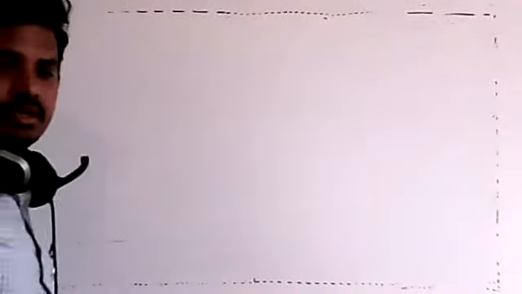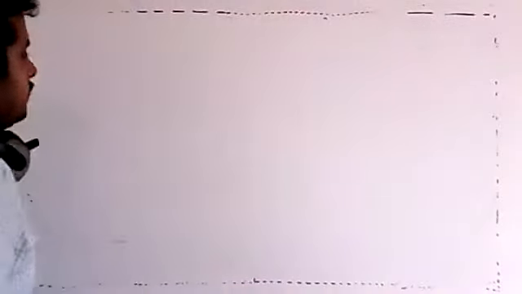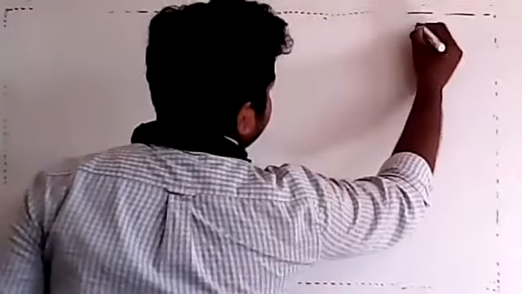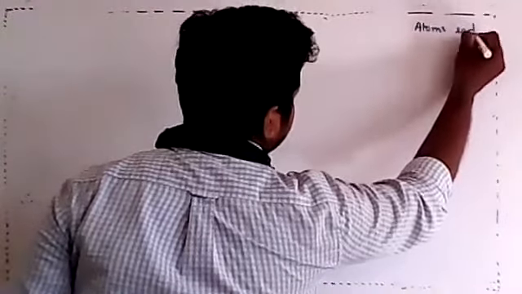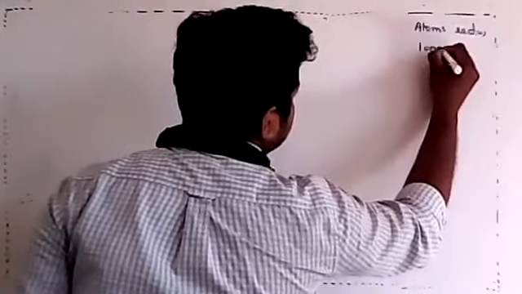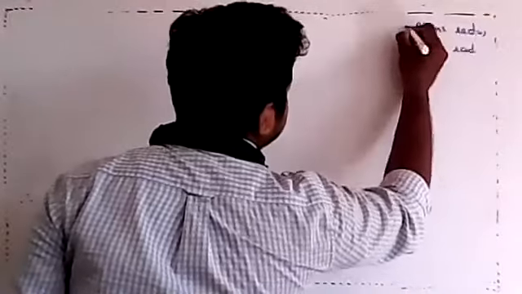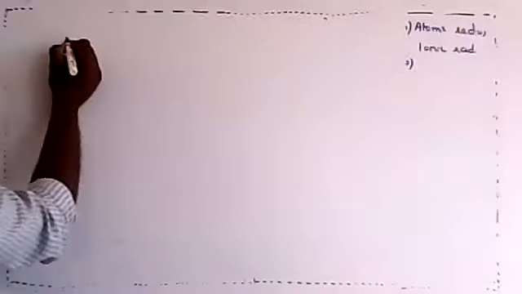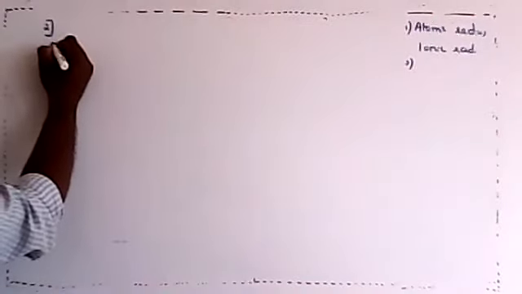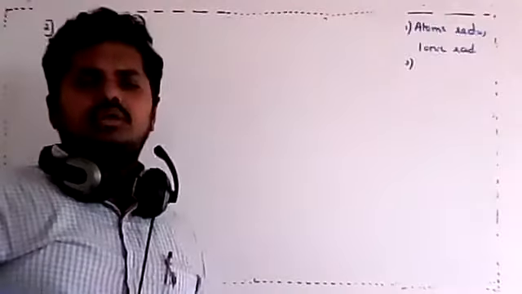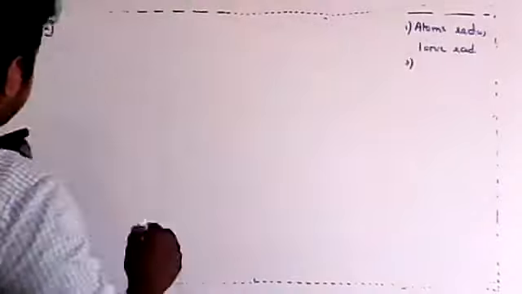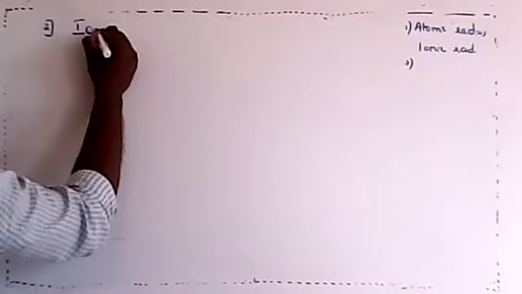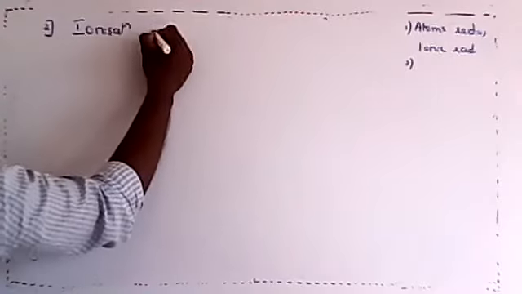Dear students, now the next periodic property after understanding atomic radius, I will write at the end, so that we understand the things we have discussed. First we discussed atomic radius, then ionic radius. Now the second very important periodic property. If I ask you to give examples of periodic properties, you can give atomic radius, and the second one is ionization enthalpy.